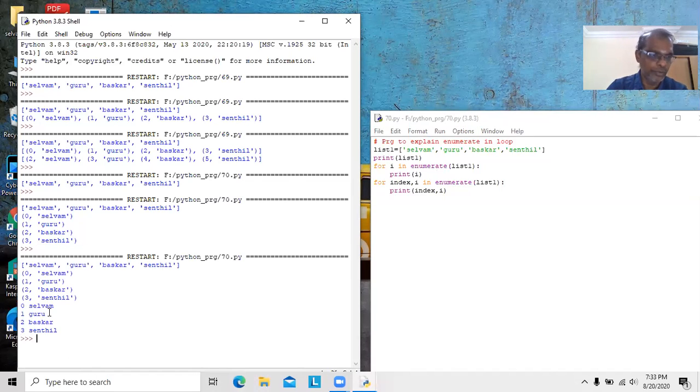See it here. 0 Selvam, 1 Guru, 2 Bhaskar, 3 Senthil. In this case, all the values are directly assigned to this one. If you are giving only 1 value, the tuple will be assigned. If you are giving 2 values, the counter as well as the value will be assigned to the variables. Okay, this is the usage of enumerate. Then we will have one more example program which clearly explains enumerate.